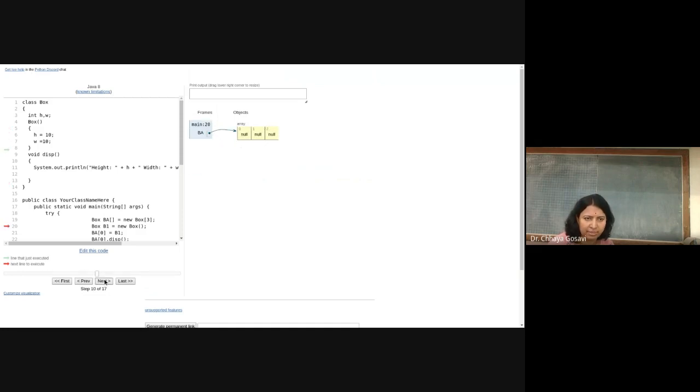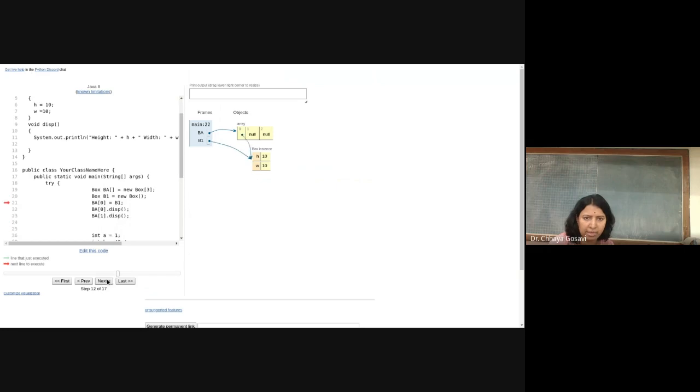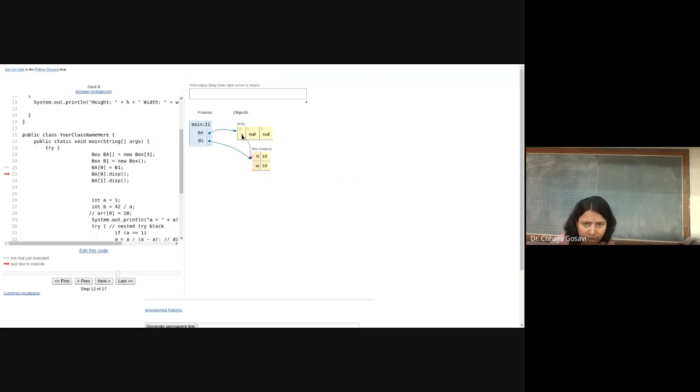First object is created, this is b1 object, and you are storing this b1 object in box array 0th location. So 0th location is pointing to something. Memory is allocated for 0th location, but for first and second location they are still null. So when you call display function for b1, it's displaying height and width 10.